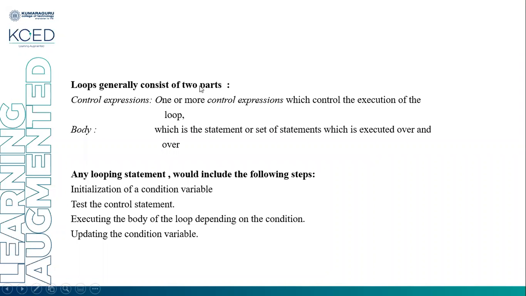A loop generally consists of two parts. First one is a control expression. That means one or more control expressions which control the execution of the loop. The loop will get executed until the particular condition is true. That is known as a control expression.